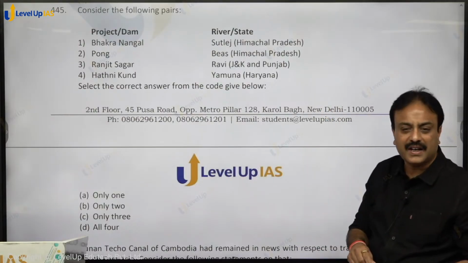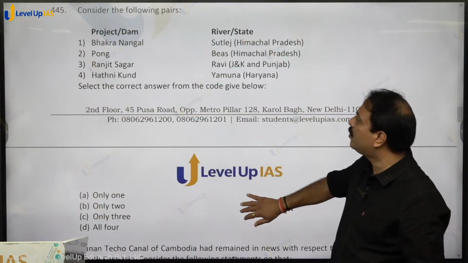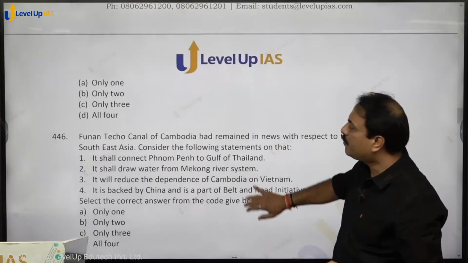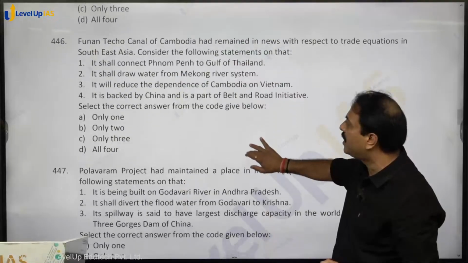All four are correctly matched. They remain in news, so you should know the location at least, which state, on which river. So all four are correct. Option D, D for dog, shall be the right answer.